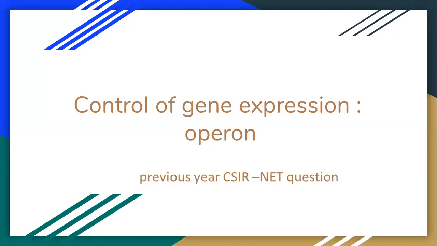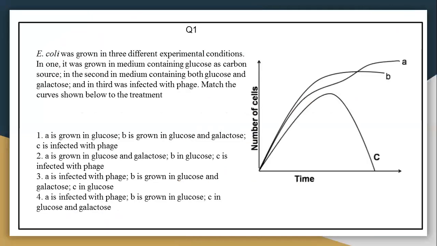So today we'll discuss some questions on the previous year CSIR-NET syllabus, that is, control of gene expression in the operon concept. So first question: E. coli was grown in three different experimental conditions. In one, it was grown in a medium containing glucose as a sole carbon source. Second, a medium containing both glucose and galactose, and third was infected with phage.